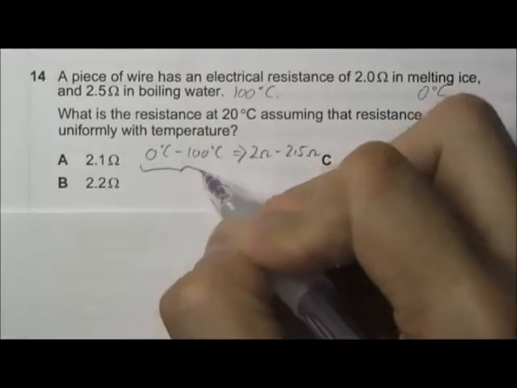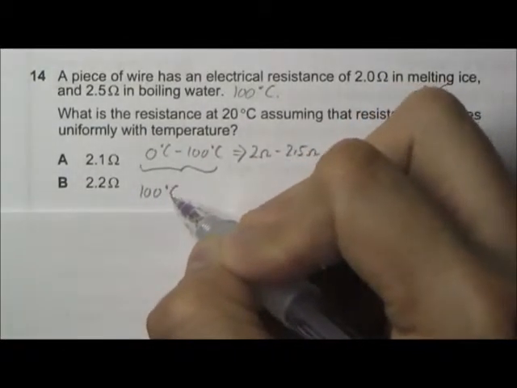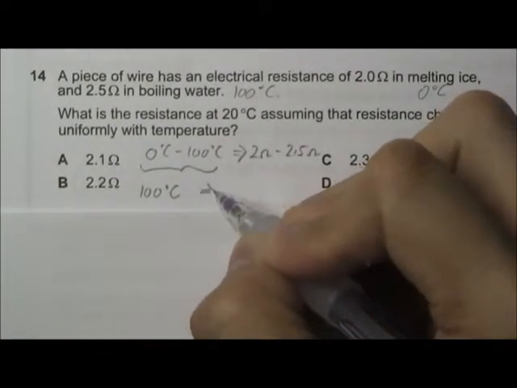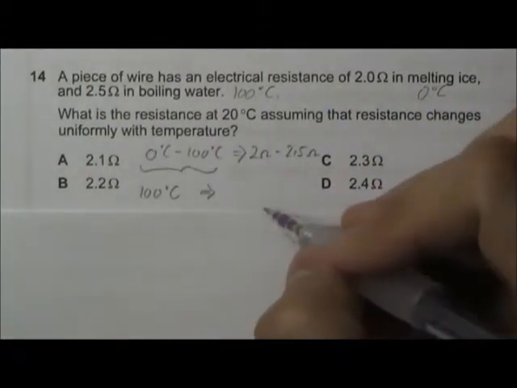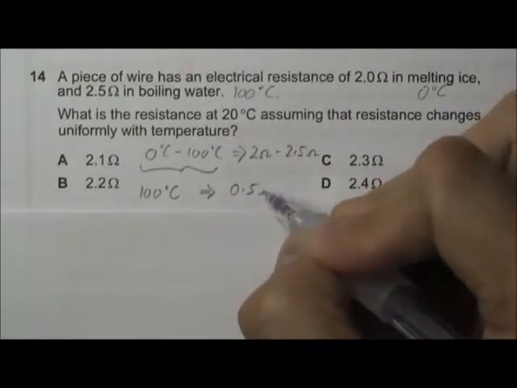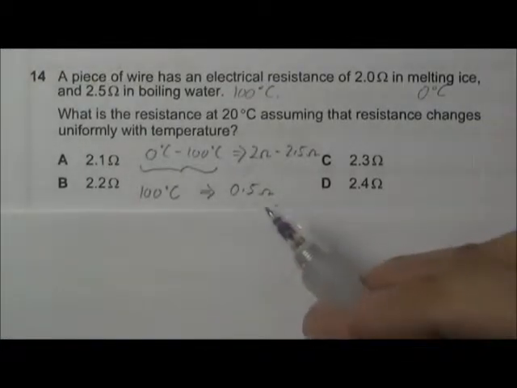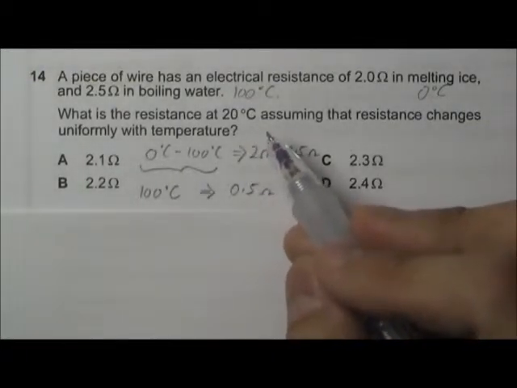That means a change of 100 degrees Celsius of temperature will bring about an increase of 0.5 ohm of resistance. Okay, so now what is the resistance at 20 degrees Celsius?